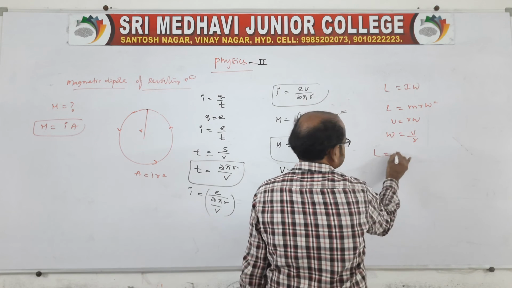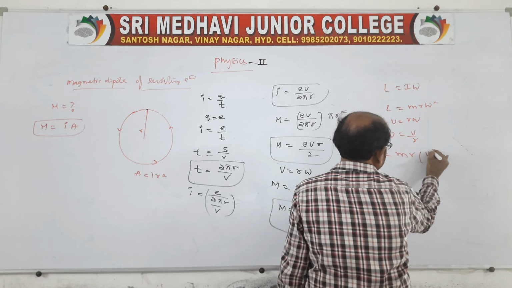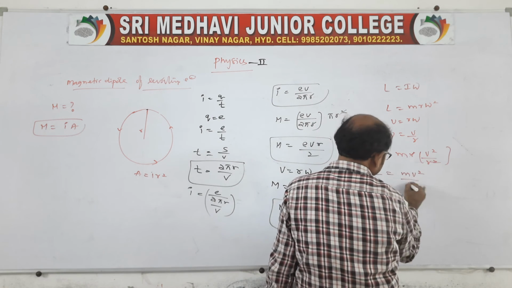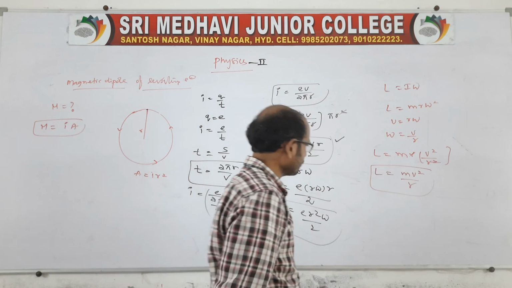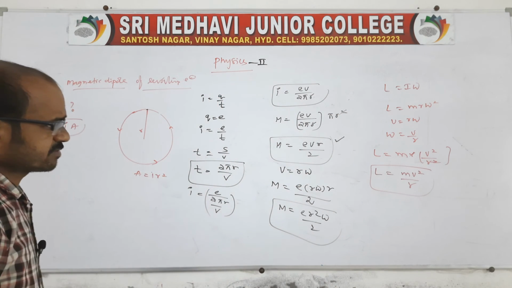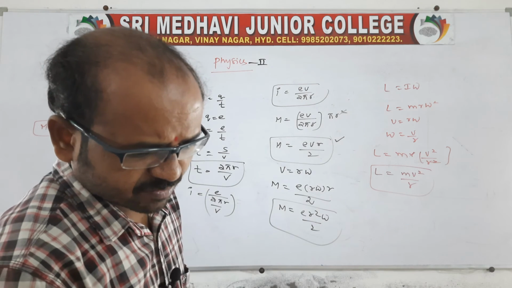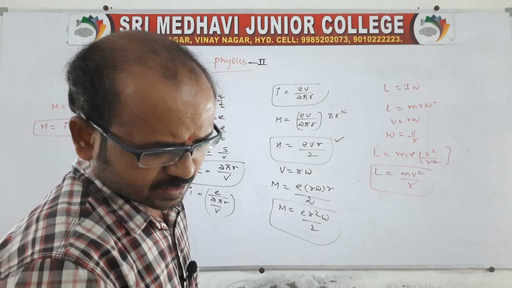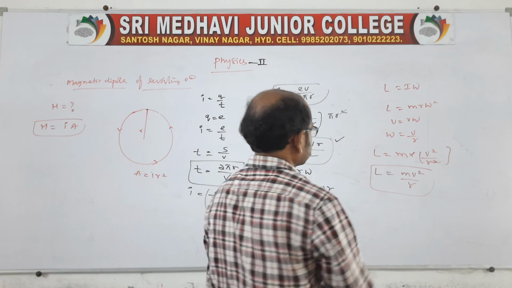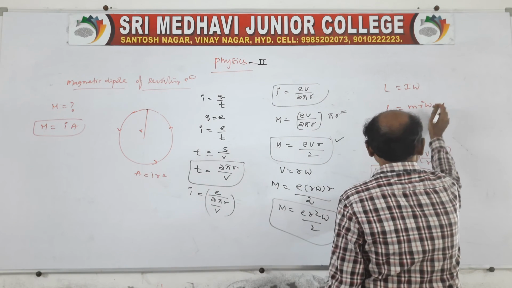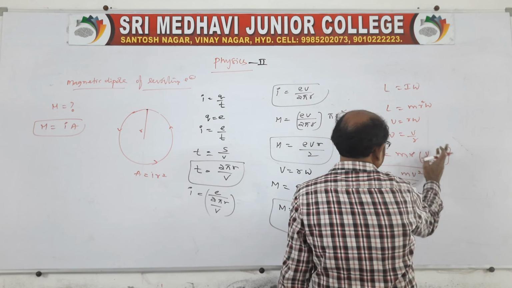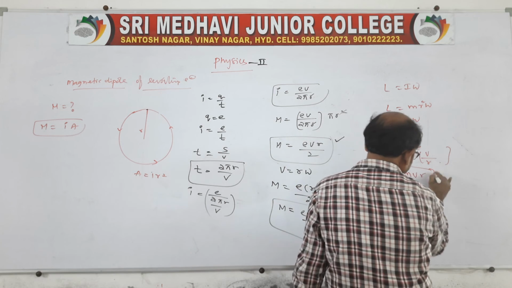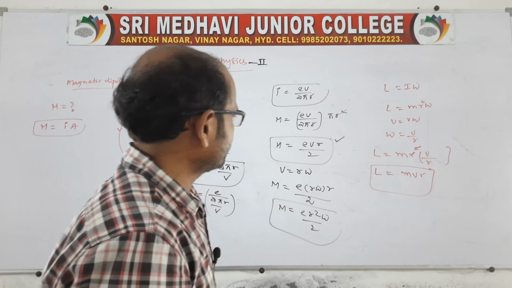Then L is equal to m r square v by r, so L is equal to m v r.